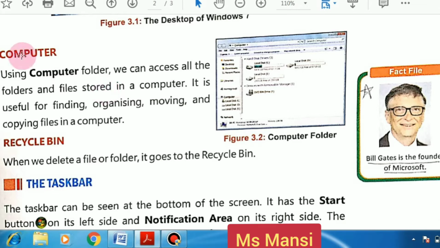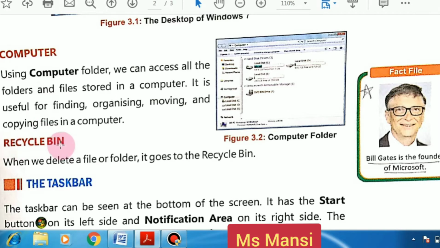So how is it useful? It is useful for finding, organizing, moving and copying files in a computer. If you want to find, organize, move and copy files, then you use this computer icon.